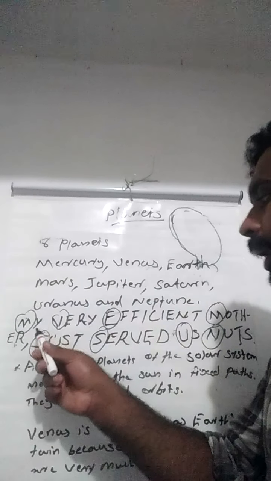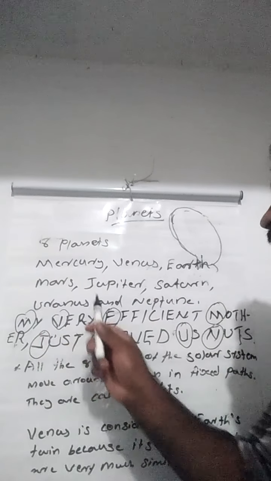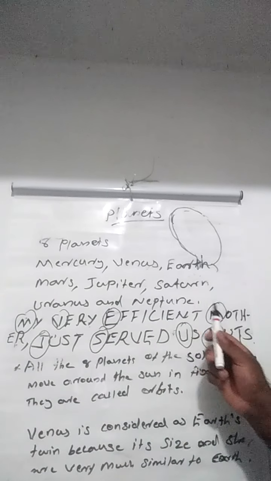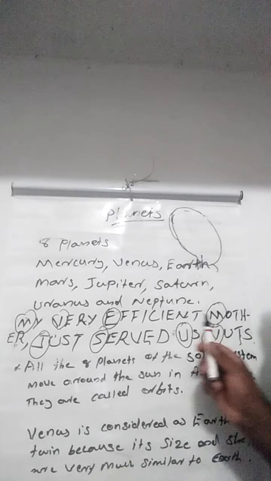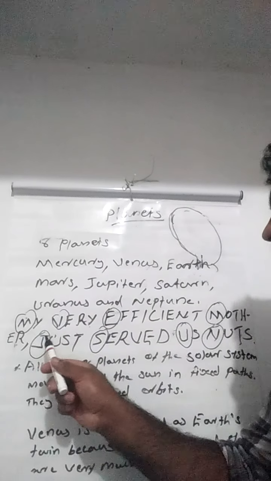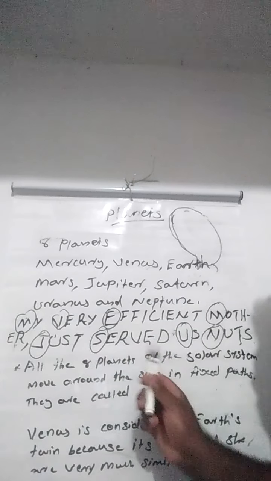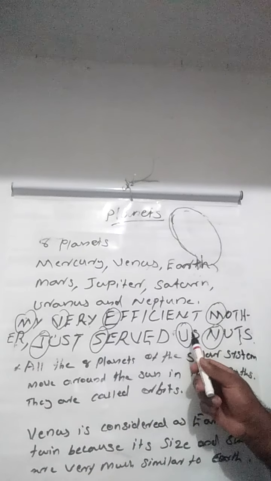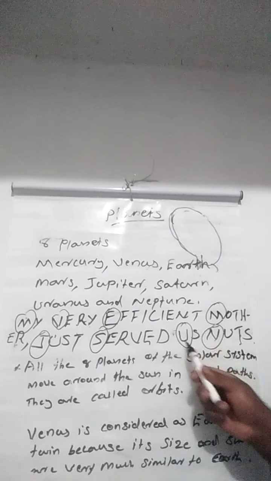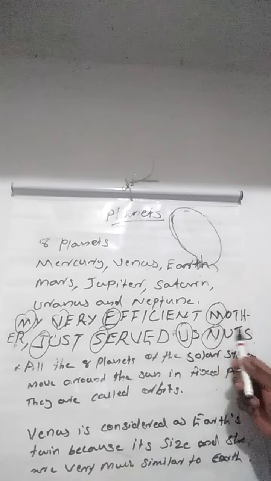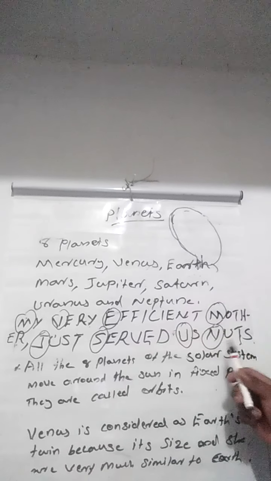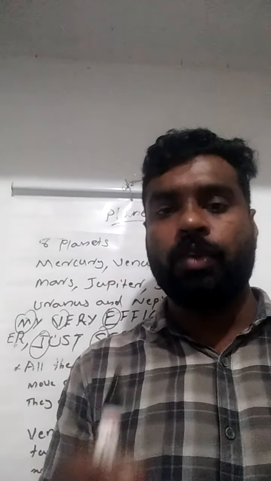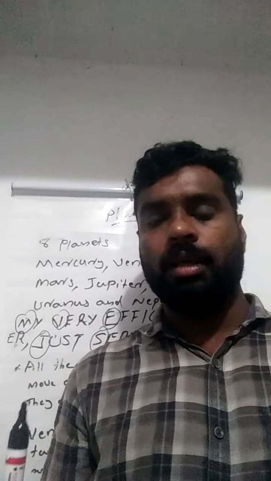That is, my, M, Mercury; very, V, Venus; efficient, E, Earth; and mother, M, Mars; then just, J, Jupiter; served, S, Saturn; us, U, you can connect it to Uranus; and the last one, nuts, N, you can connect it to Neptune. Like this you can study. If you study this sentence, you can learn the names of planets easily.